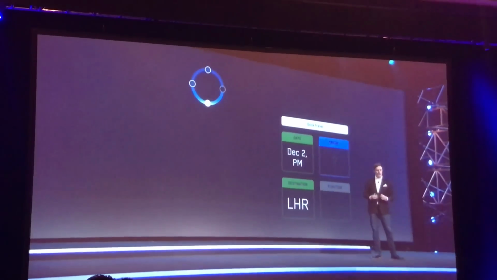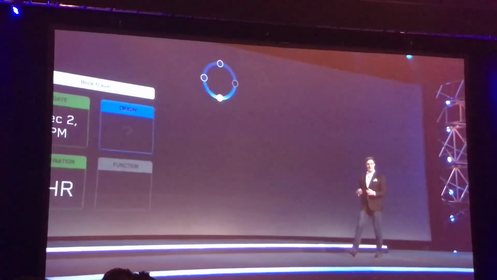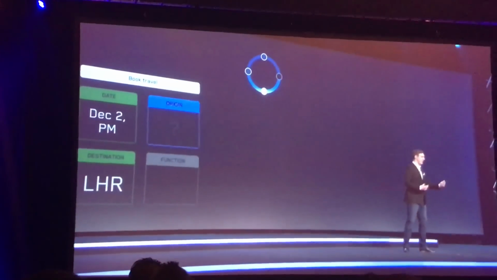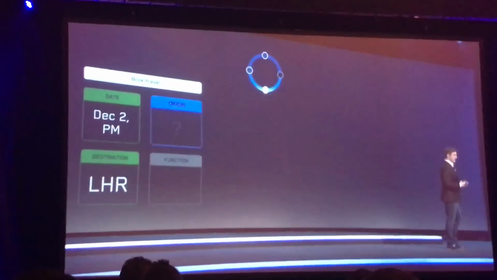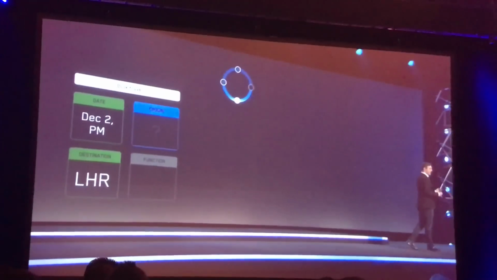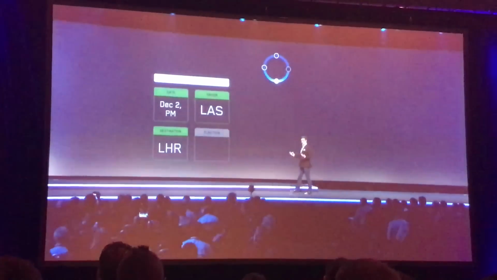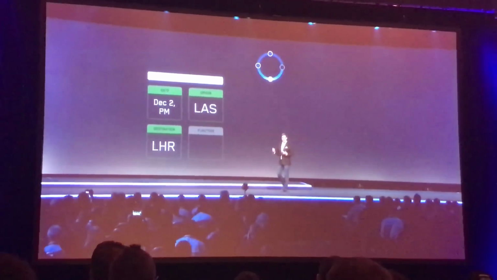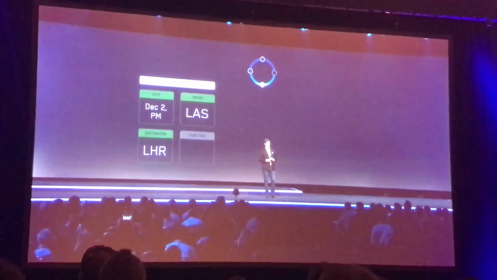In addition to that, you can provide personalization and metadata automatically, so you don't have to query the user for information that you already know. So that may be an account number or a login. It also could be, if you have GPS on your mobile device, the location that you're departing from. So here we can use Las Vegas because we know that we're here and fulfill that final origin piece automatically.